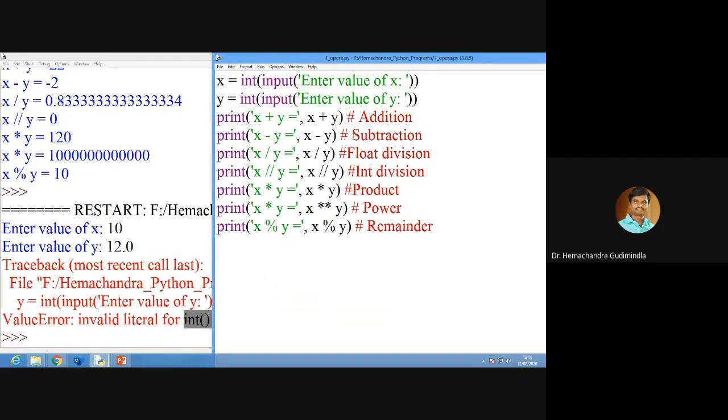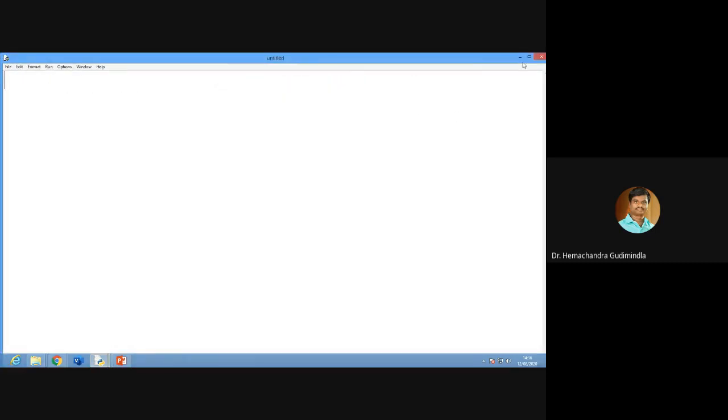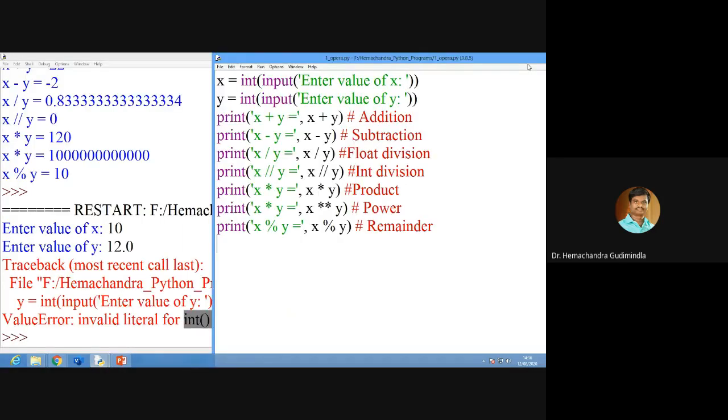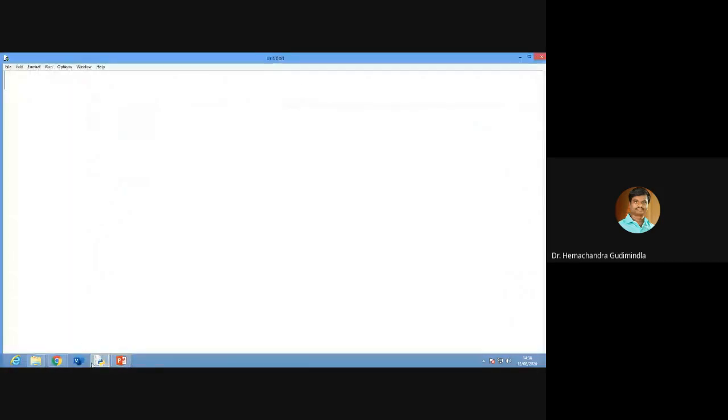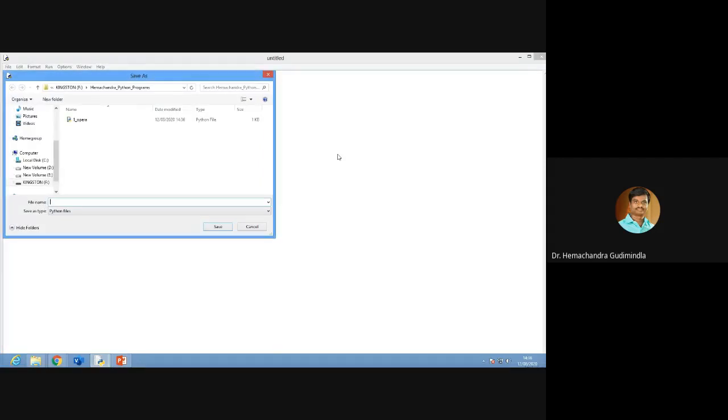Next, we will do a comparative operators program. In the same way, the file I saved anyway. One more file I will open. New file I will open. Whenever I make a mistake, please remind me, because I am not as good at programming as you. Okay, fine.